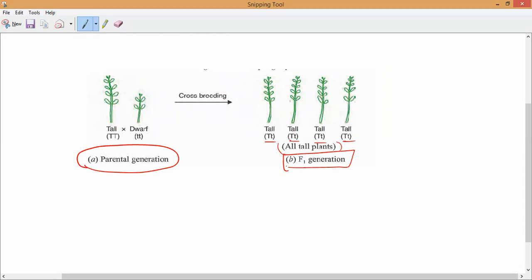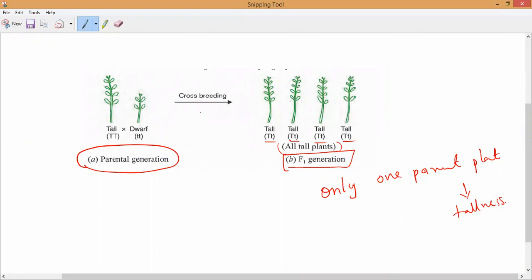The first generation shows the traits of only one parent plant. What is that parent plant? Only tallness. The trait of the other plant, dwarfness, did not show up in the progeny of the first generation. This is the first observation made in monohybrid inheritance done by Mendel. Please, all of you note it down. Have you understood or not?